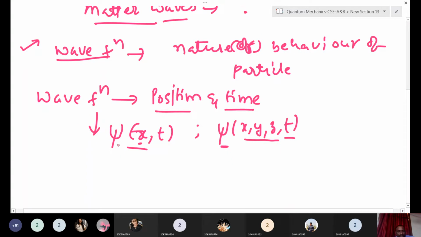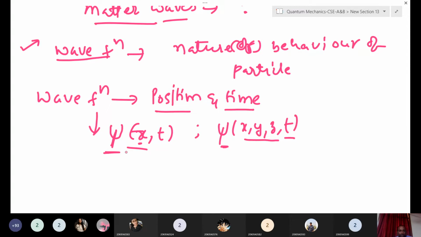Psi is used to explain the state of a microparticle, such as an electron.